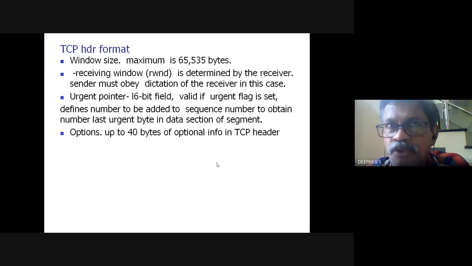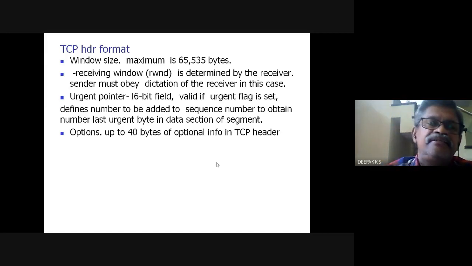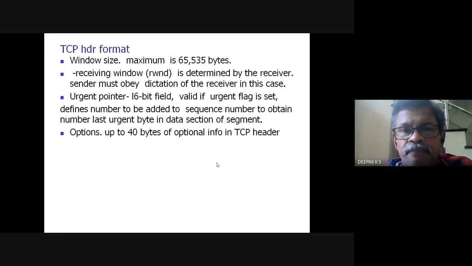So there would be a window, like the sliding windows we have seen, for how much the receiver can accommodate. The sender should not transmit more than that, so the receive window is indicated. Now urgent pointer, 16 bits, valid if the urgent flag is set.